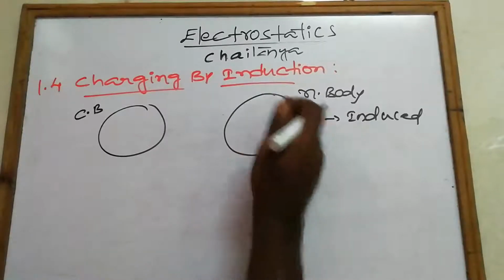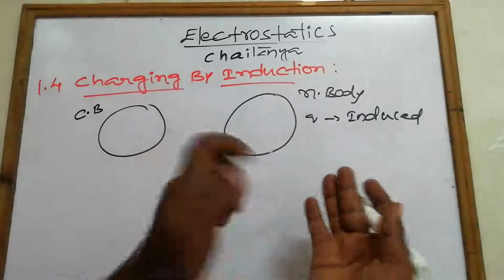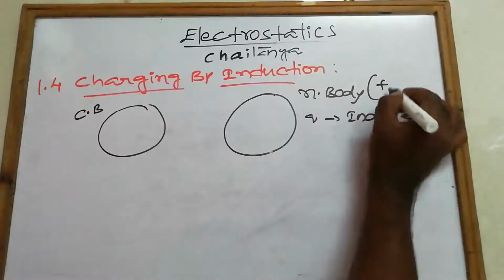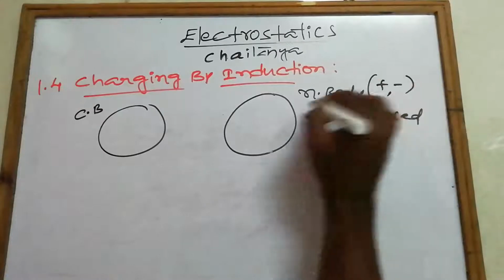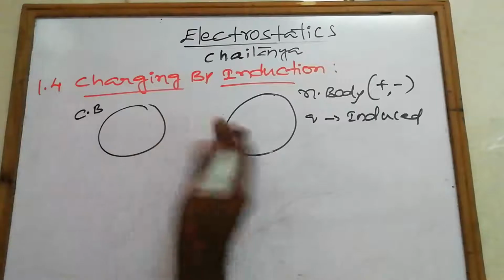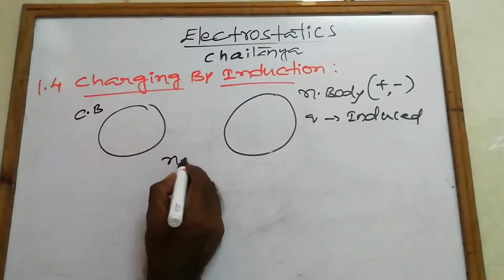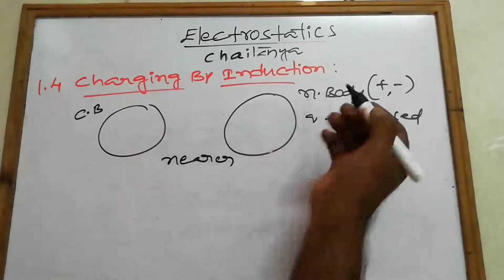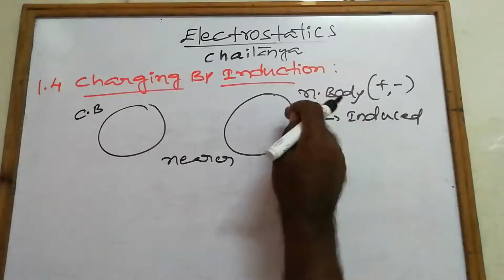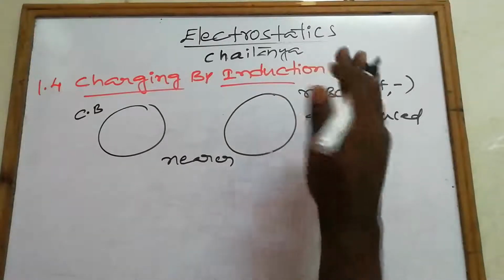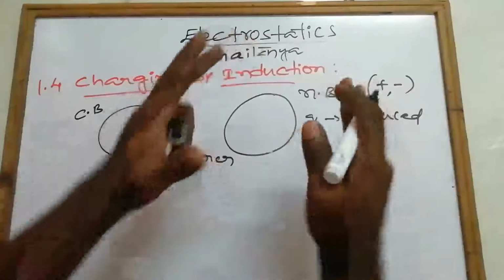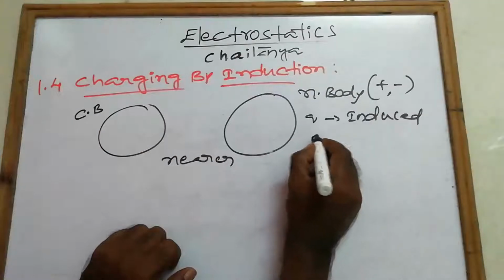In the neutral body there are positive charges and also negative charges. But when the charged body is brought very close to the neutral body, the charges present in the neutral body, both positive and negative, start realignment.